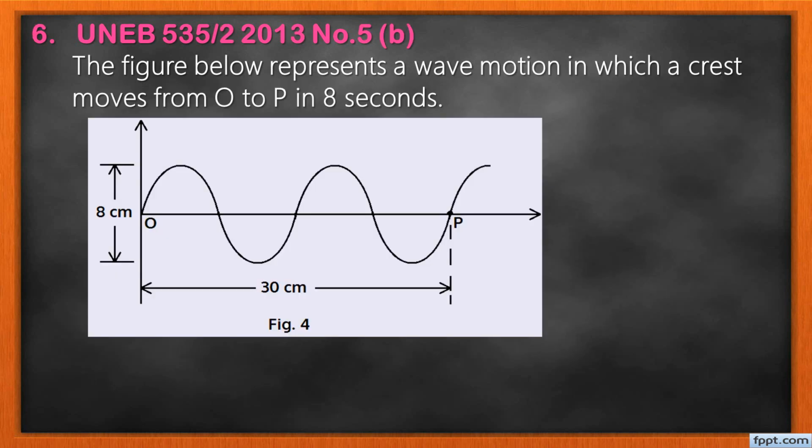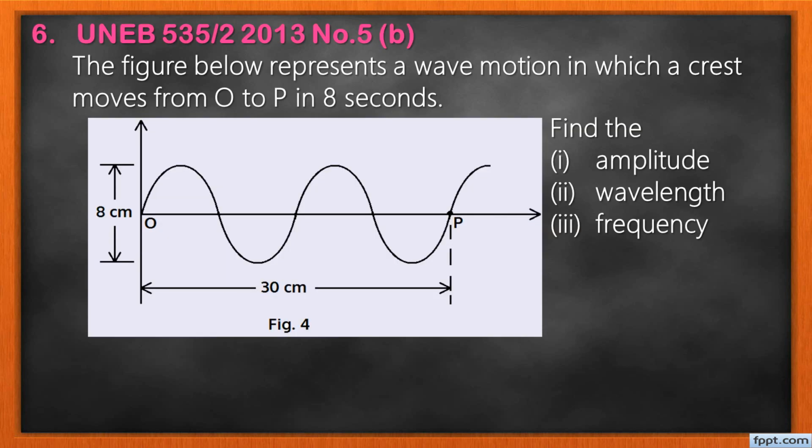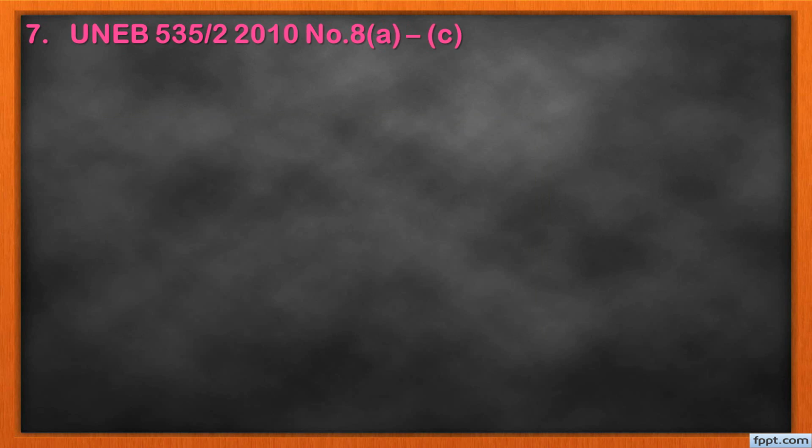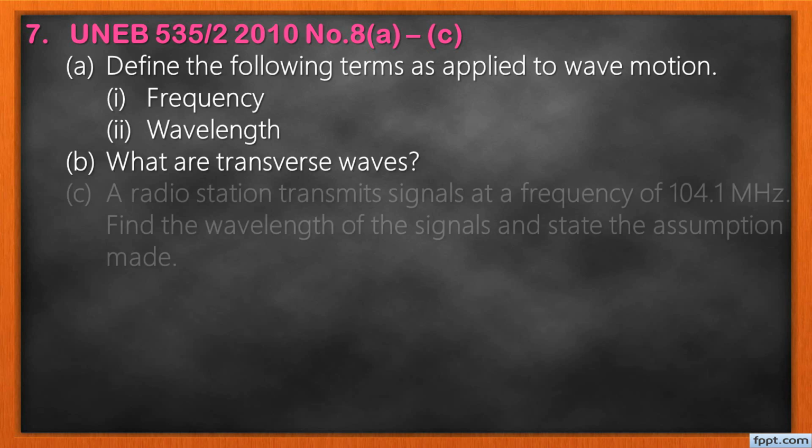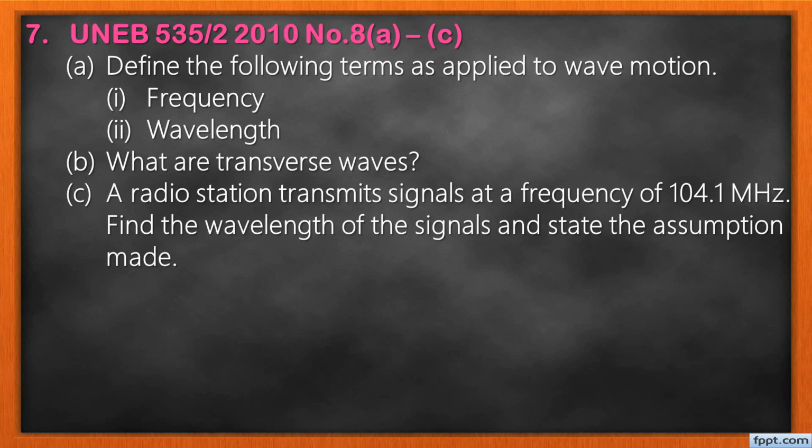Number 6, the figure below represents a wave motion in which a crest moves from O to P in 80 seconds. Find the amplitude, the wavelength, and the frequency. This is also your question. Number 7, 2010. Number 8, from part A up to part C. These are your questions, all of them.